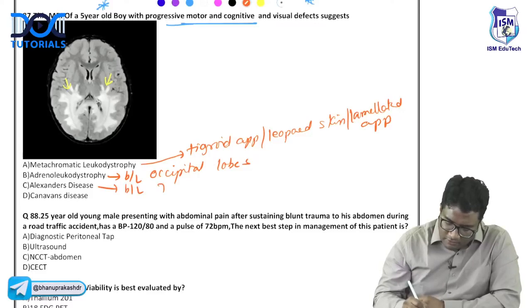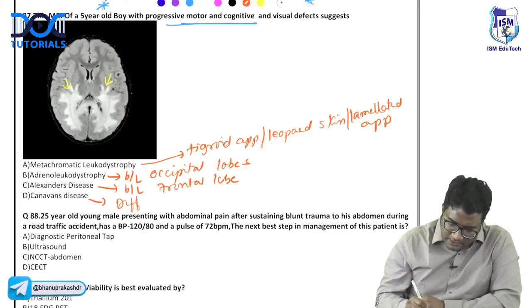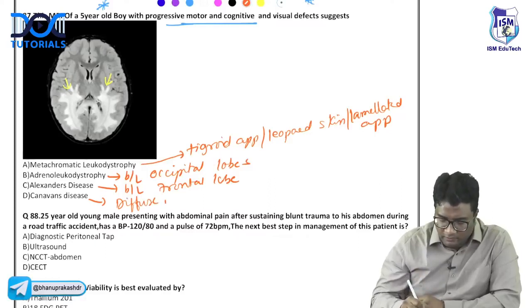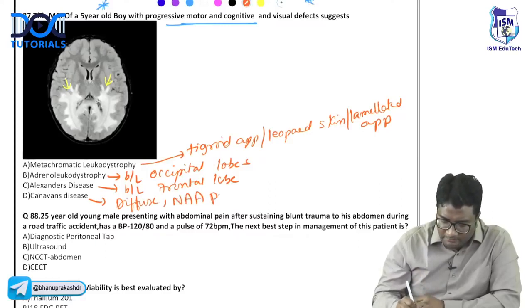Alexander's is bilateral frontal lobe involvement. Canavan's is diffuse, everything is involved. There is no particular lobe, diffuse involvement, and you have an N-acetyl aspartate peak.